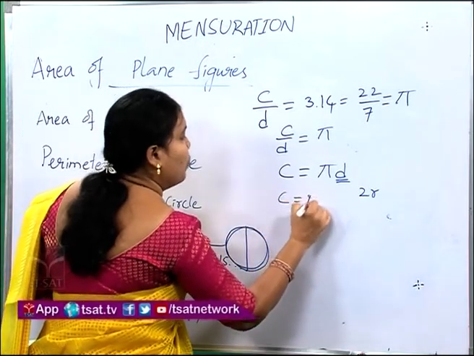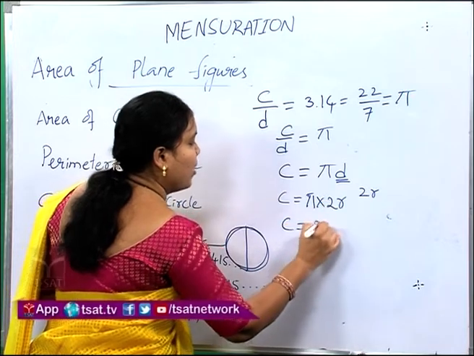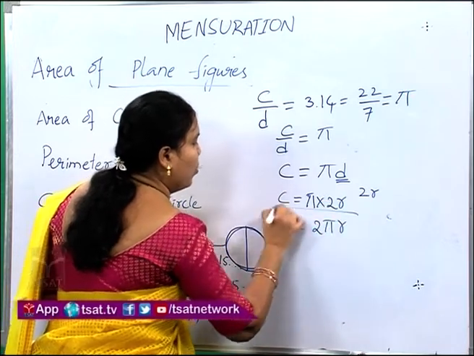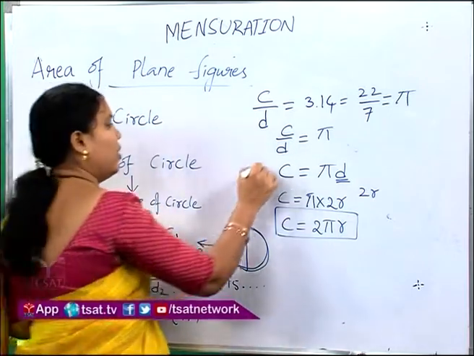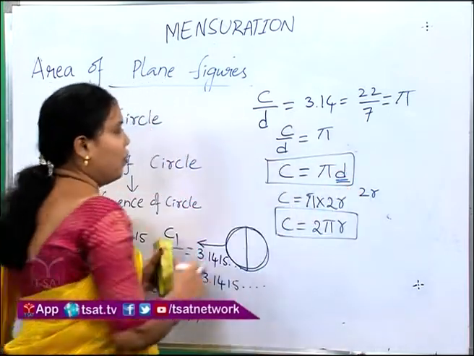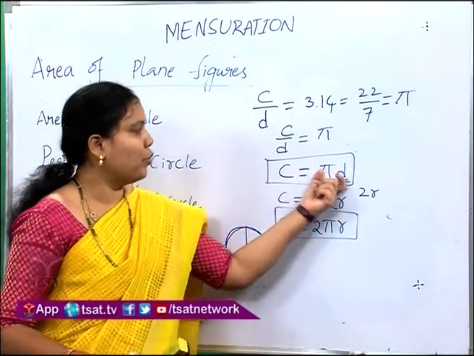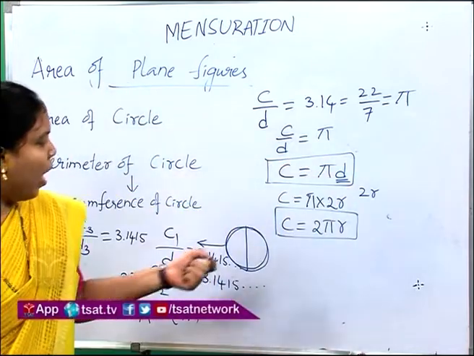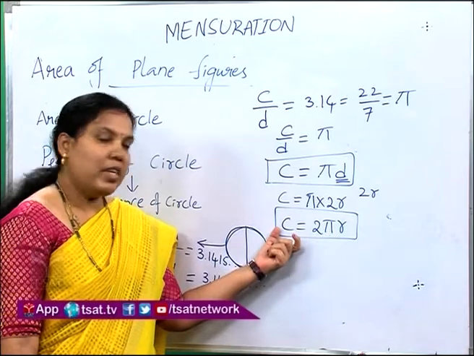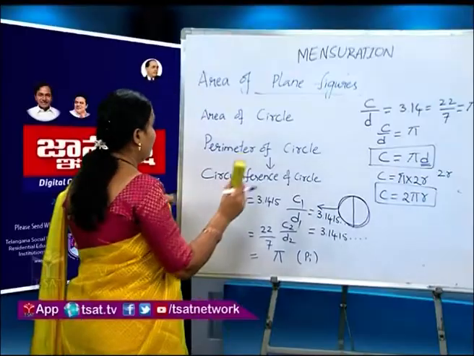Then pi multiplied by 2r, we can write as 2 pi r. So circumference of circle C is equal to 2 pi r, and C is equal to pi d. When we have the diameter of circle, we take C is equal to pi d. If we have the radius of circle, we take circumference of circle is equal to 2 pi r.